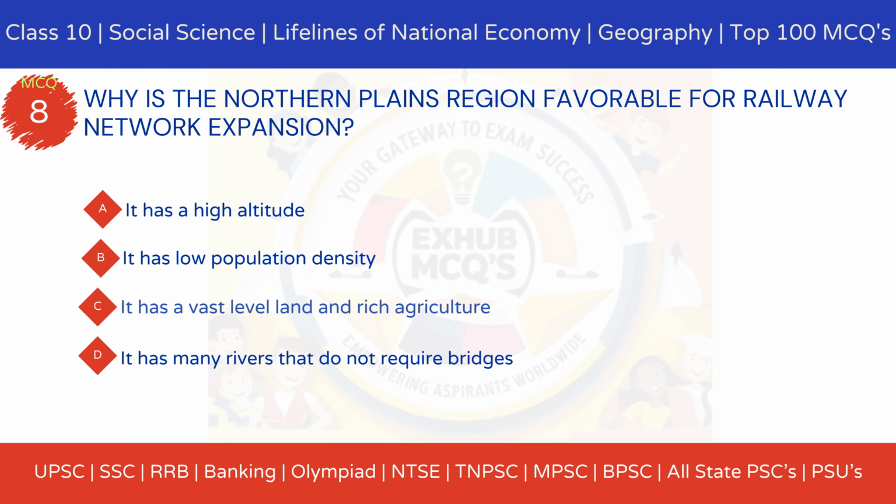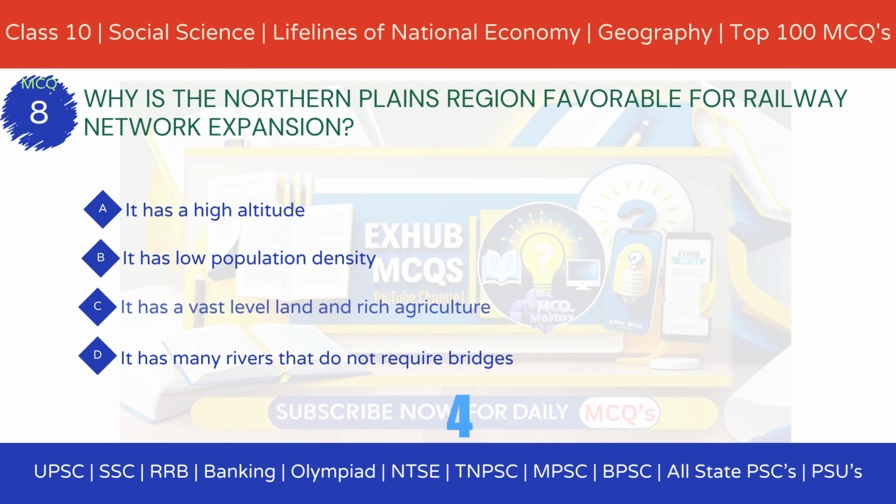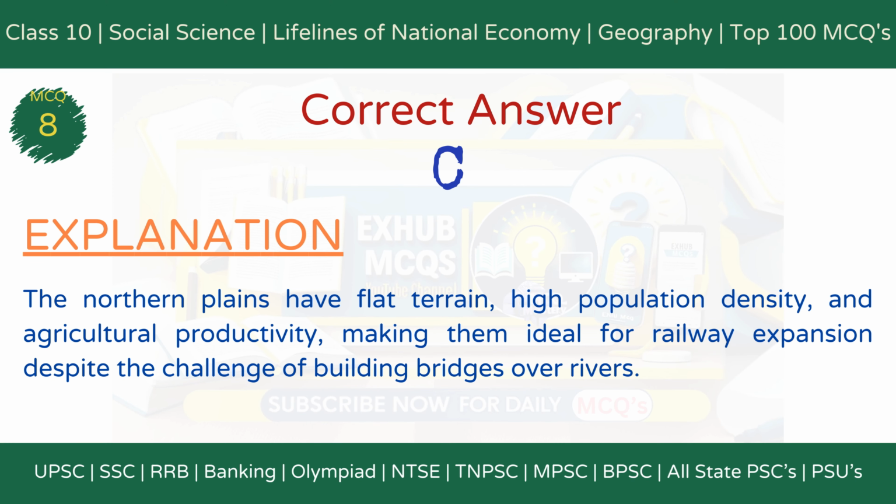MCQ 8. Why is the Northern Plains region favorable for railway network expansion? Option A, it has a high altitude. Option B, it has low population density. Option C, it has a vast level land and rich agriculture. Option D, it has many rivers that do not require bridges. The correct answer is option C. It has a vast level land and rich agriculture.